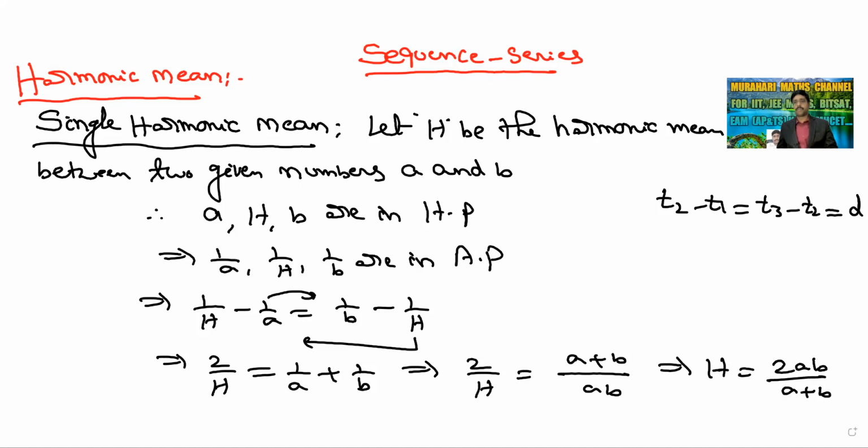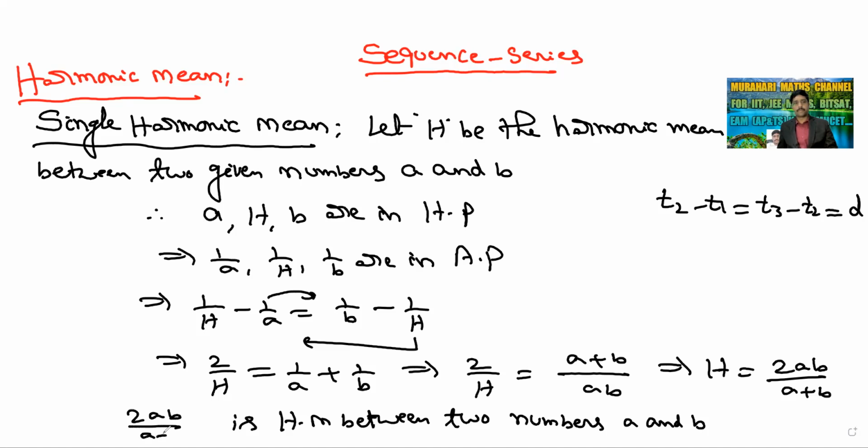H is equal to 2AB by A plus B is harmonic mean between two numbers A and B. Okay, 2AB by A plus B. If A, H, B are in harmonic progression, the reciprocal of harmonic progression is AP.